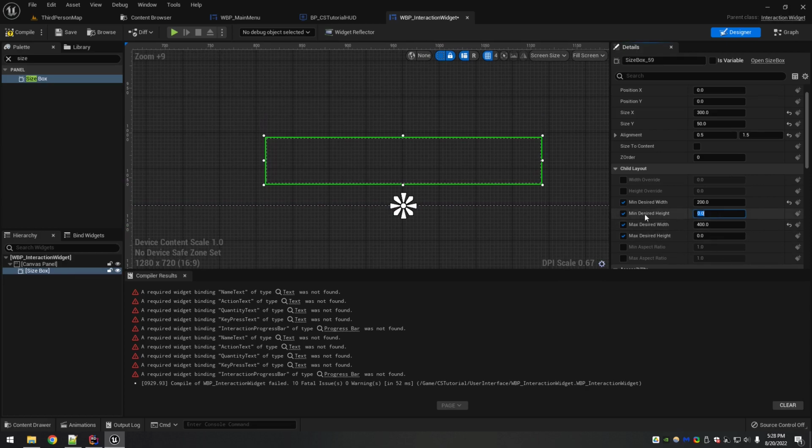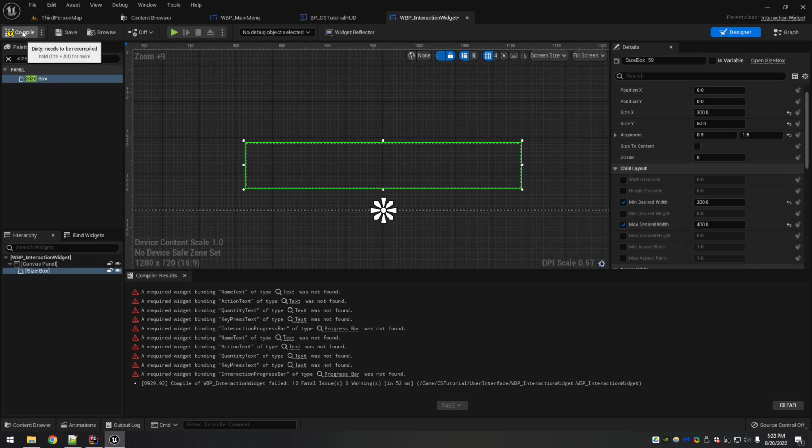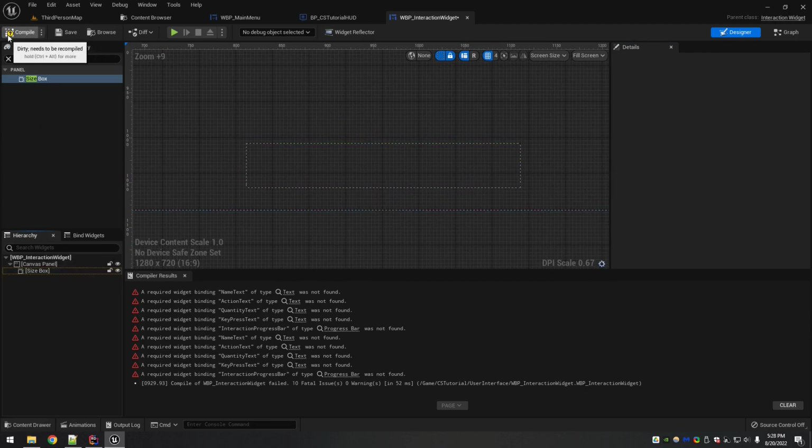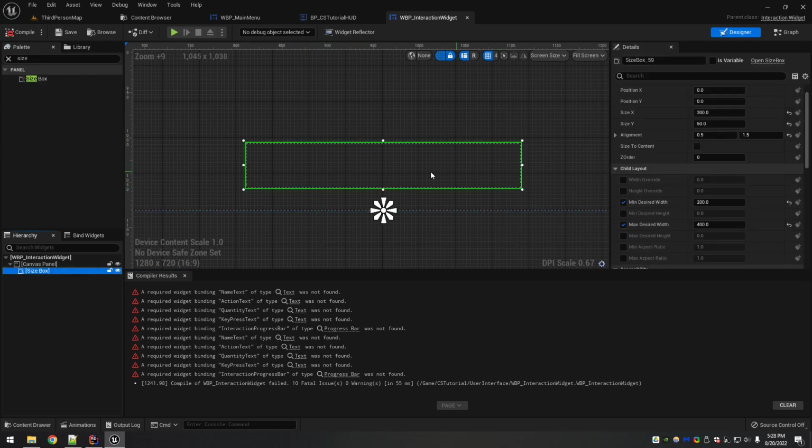Max desired height, actually we don't need these because we want it to grow horizontally based on the content, not vertically, unless you choose to make it that way. Okay, so if I compile, I still have all these errors, but you can save it and that'll keep your layout. So now we need to start filling this in.